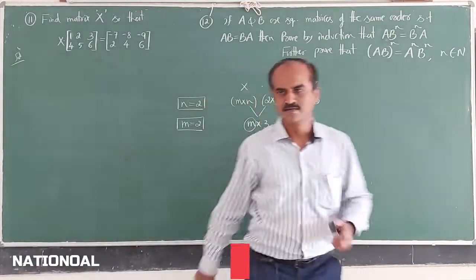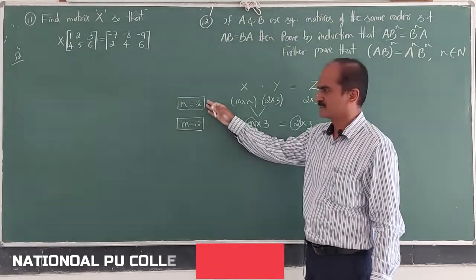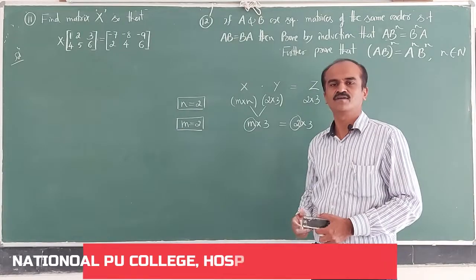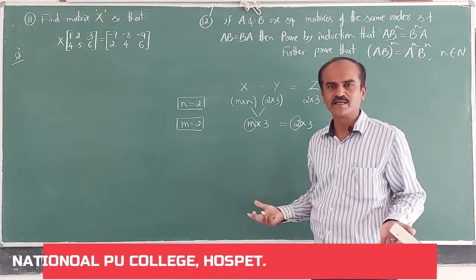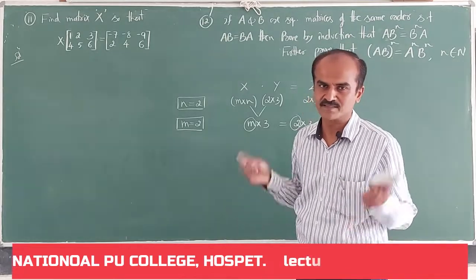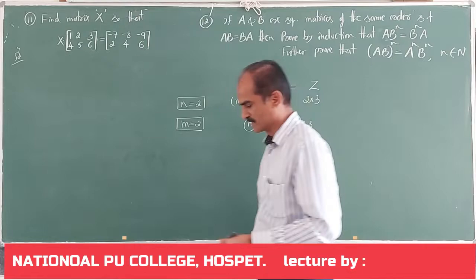So now can I tell what is the order of matrix X? It is an M by N matrix, so it is a 2 by 2 matrix. It must be a square matrix of order 2. Now how many elements are there? 4 elements. We can assume them as A, B, C, D. Our job is to find those 4 elements. Let me do it now.